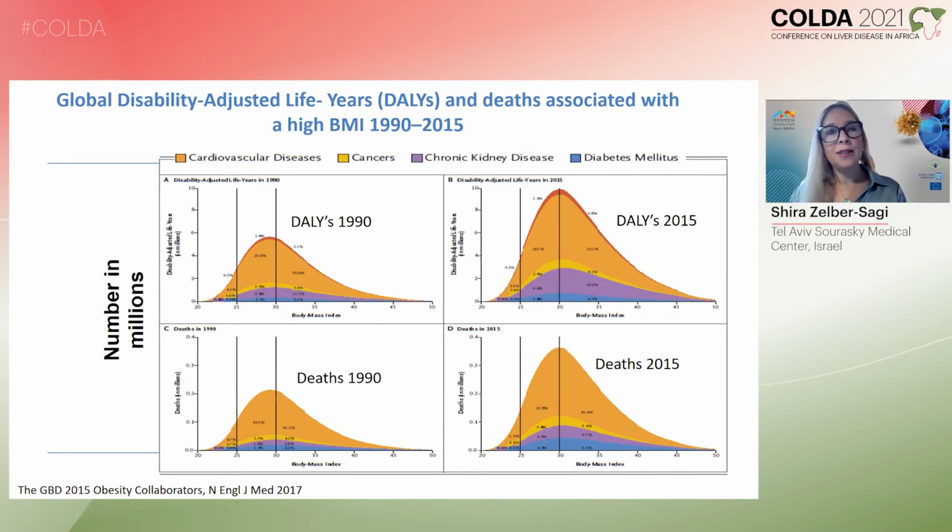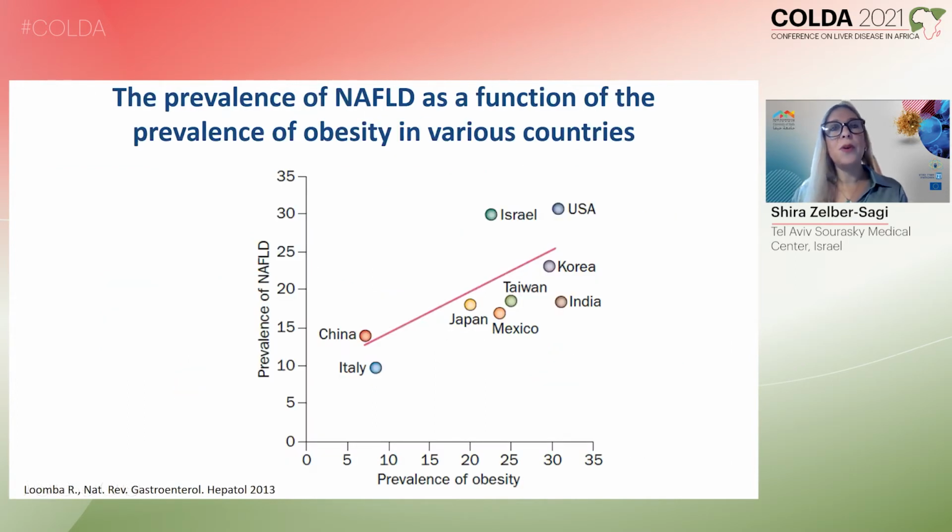So if we compare the 1990s DALYs and mortality to 2015, we can see a major increase in the number of DALYs and deaths. And when we look at the BMI, we can see that the numbers are increased, especially among people with a BMI of above 30. And there is a very strong correlation, of course, between the prevalence of non-alcoholic fatty liver disease and the prevalence of obesity, as demonstrated in varying countries. And so I'll devote the next slides of my talk to the association between obesity and NAFLD and nutritional intake and NAFLD.